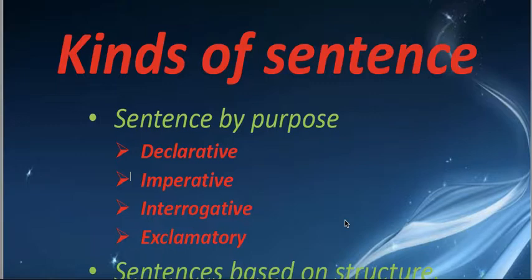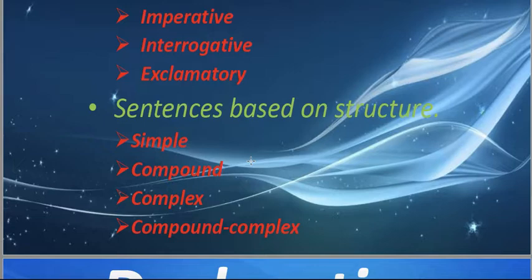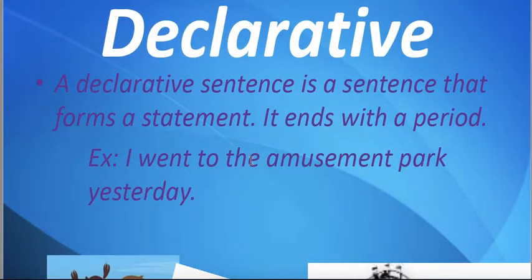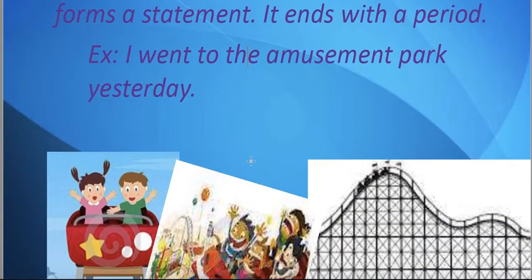sentences based on their structure. Like we have simple sentences, complex and compound sentences, and compound-complex sentences. Let us talk about them separately. A declarative sentence is actually a simple sentence. It starts with a subject, has a statement or information in it, and ends with a full stop. For example, I went to the amusement park yesterday is information and therefore a declarative sentence.